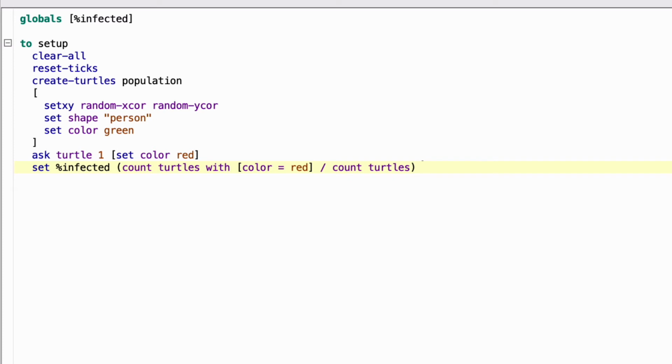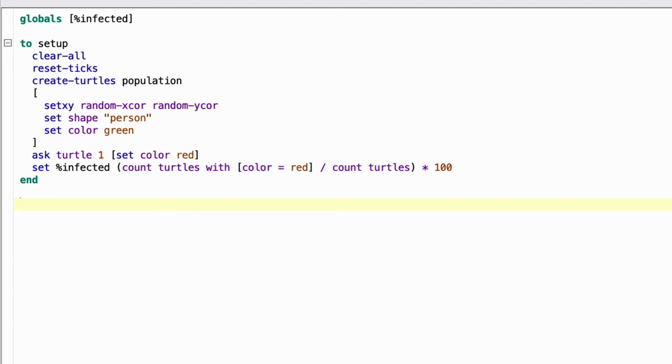To give us a simpler whole number percent, we just have to multiply that times 100. So look at that carefully. That's a long line. We're setting the number for percent infected. We do that by saying, okay, how many are infected divided by the total number of people. And spacing and punctuation is important. And now just the word end to end that procedure.